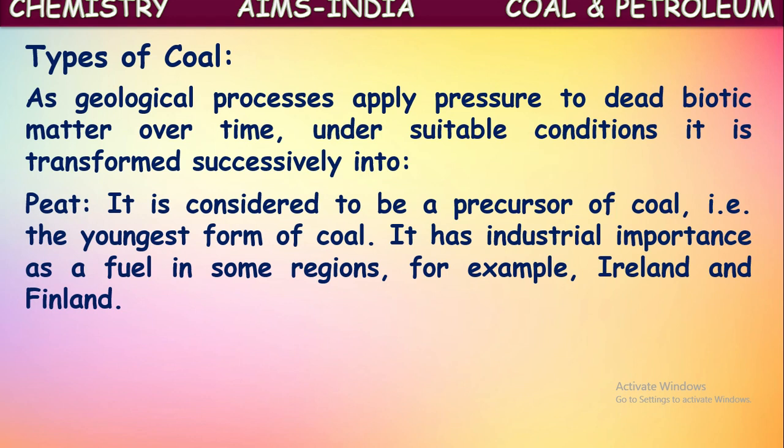It has industrial importance as a fuel in some regions, for example, Ireland and Finland. It has many uses in the industries in these areas. So we can say it is the youngest form of coal. At the earliest days, first peat will be formed. It contains less carbon content. Impurities will be more.